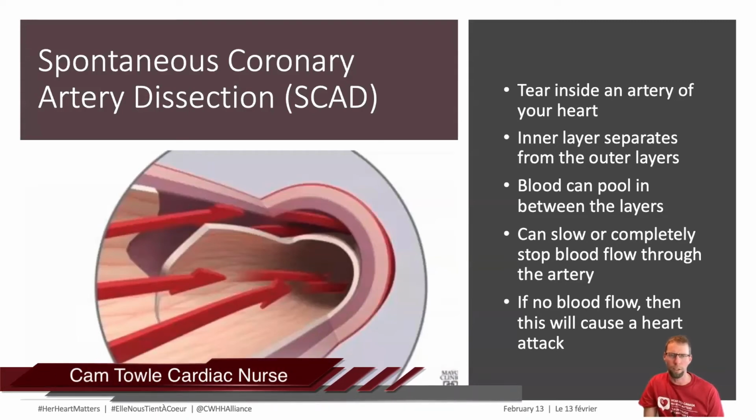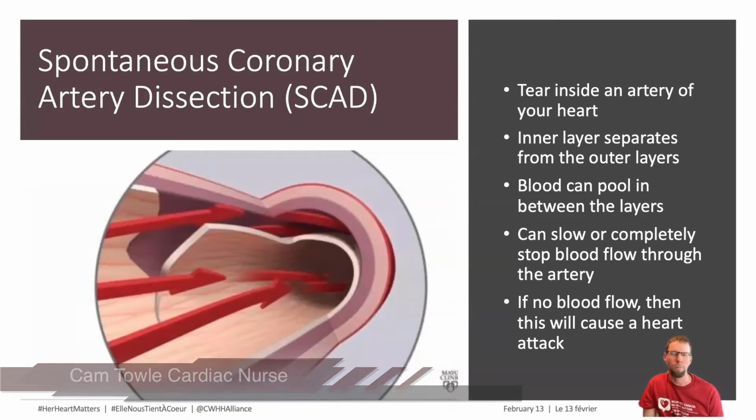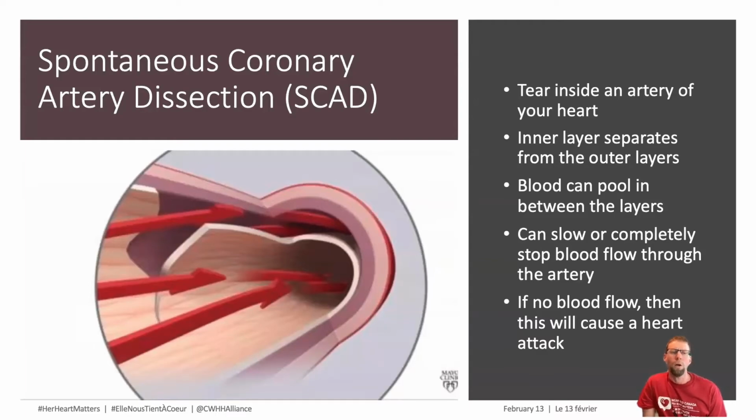Spontaneous coronary artery dissection, or SCAD as it's known. And so what a dissection is, I'll start with the D, is when the inner layer of your artery, so I'm going to kind of use my mouse here, this is that smooth inner layer, pulls away from the muscular layer of the arterial wall. And when that happens, you can actually have blood go behind that inner layer and it can pool. And it can pool to the point that it narrows this artery significantly, or it can completely block this artery.